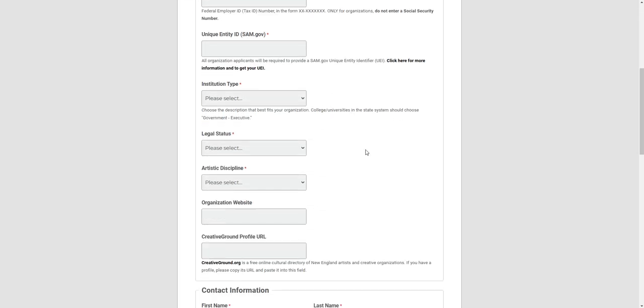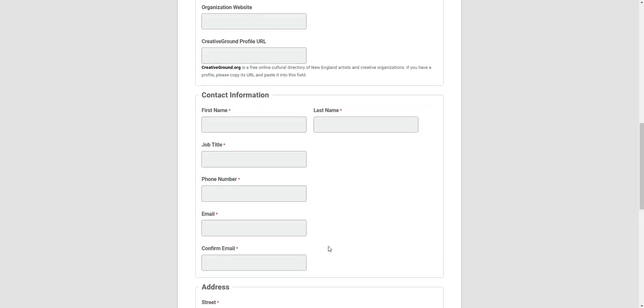Institution type, legal status, and artist discipline. Please select the option that best represents your organization. Organization website. Creative Ground profile. Only New England-based organizations will have a Creative Ground profile. You may skip this if you do not have one.